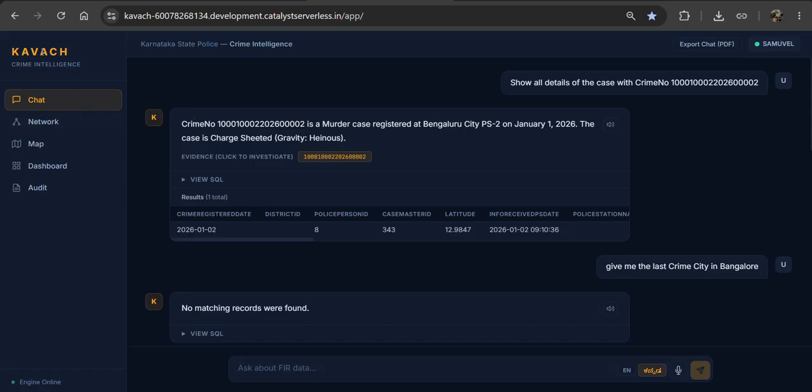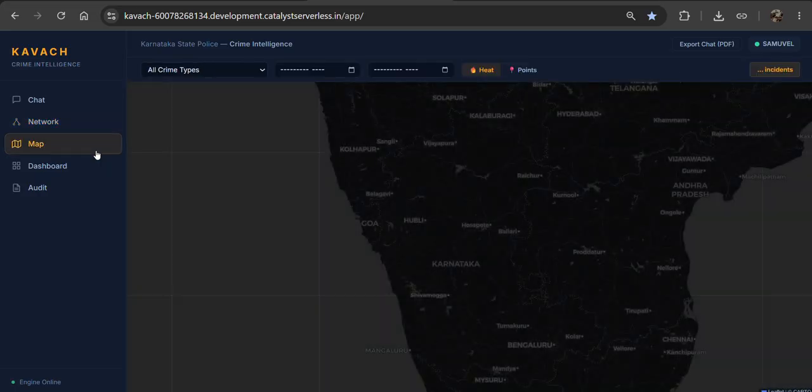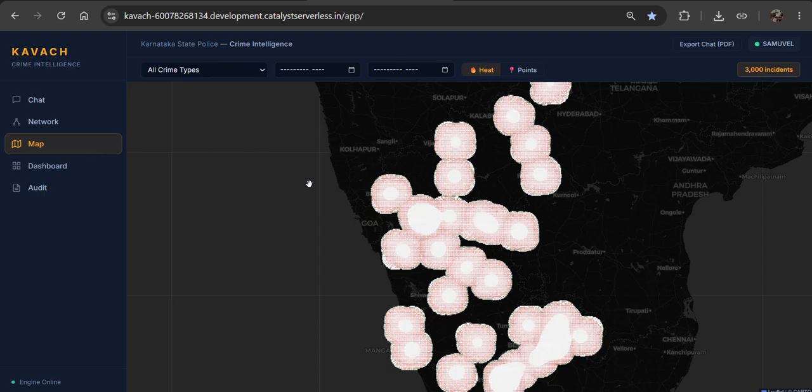So this was the Kavach intelligence, where police can easily get the data from SQL databases, like the crime investigation databases. They can easily get it through the voice access model and easily relate whether the accused people were similar, whether these two people were involved in the same cases.